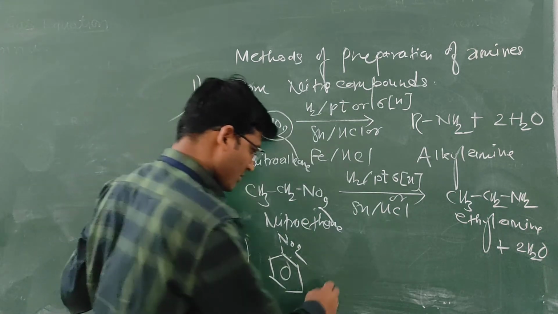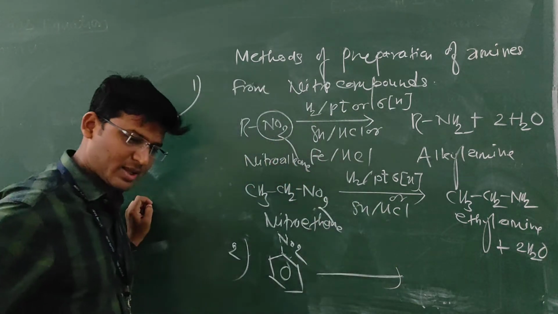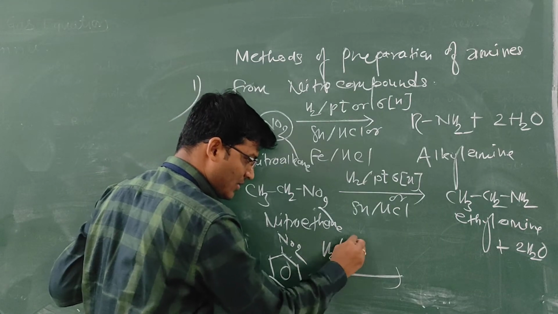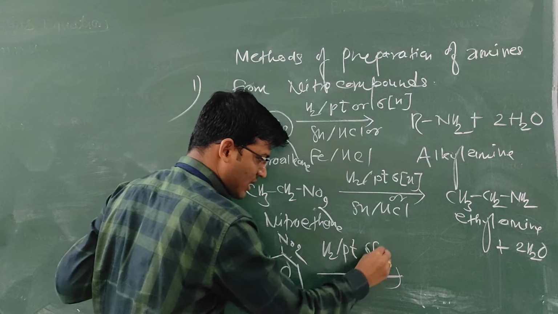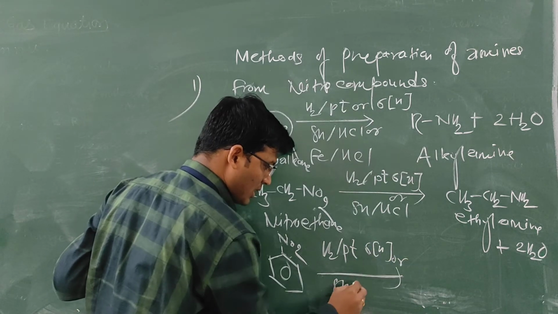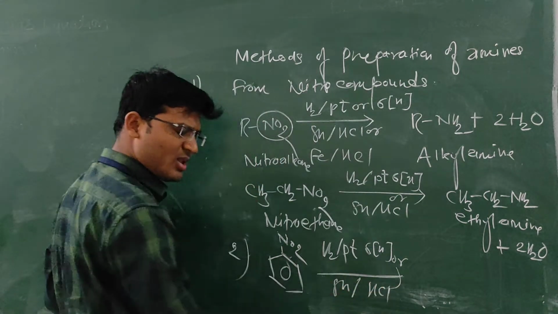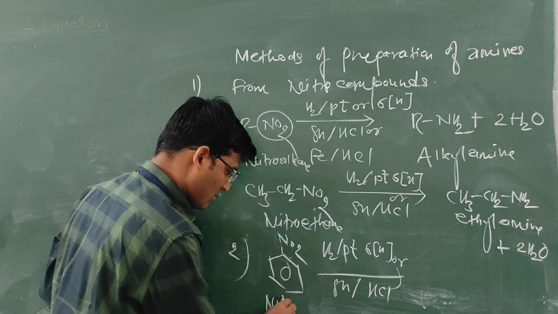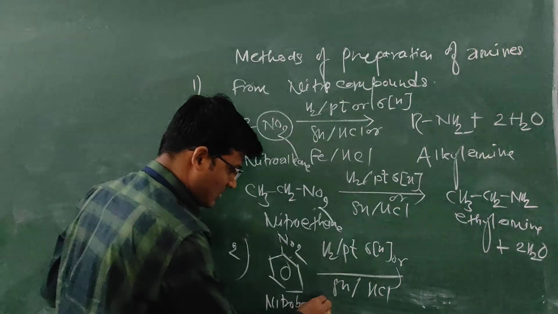Nitrobenzene can be taken as a raw material. In presence of H2 and Pt, we require 6 hydrogen, or Sn in HCl or Fe in HCl can be used. This is nitrobenzene.